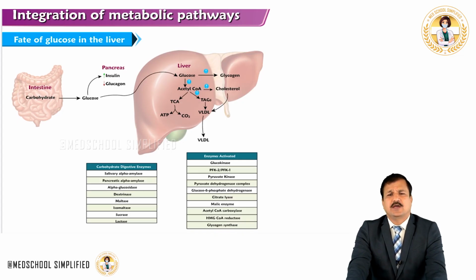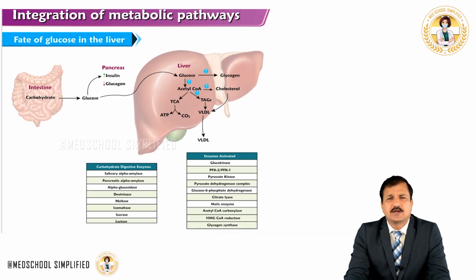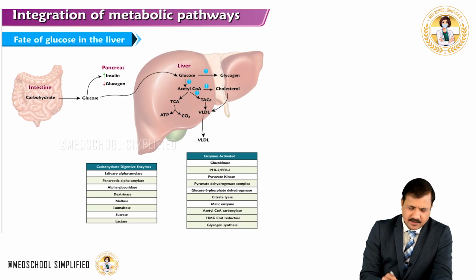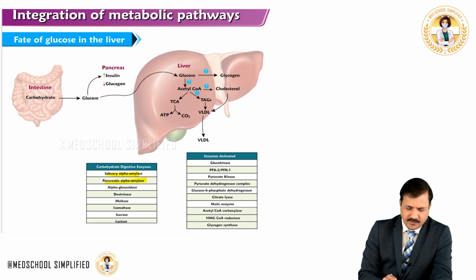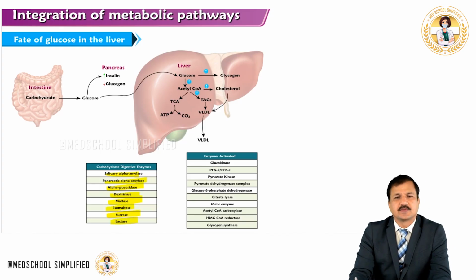Now, some of the enzymes involved in the metabolism of glucose, coming all the way from the intestine to the liver. The enzymes involved in carbohydrate digestion are salivary alpha amylase, pancreatic alpha amylase, alpha glucosidase, dextrinase, maltase, isomaltase, sucrase and lactase.